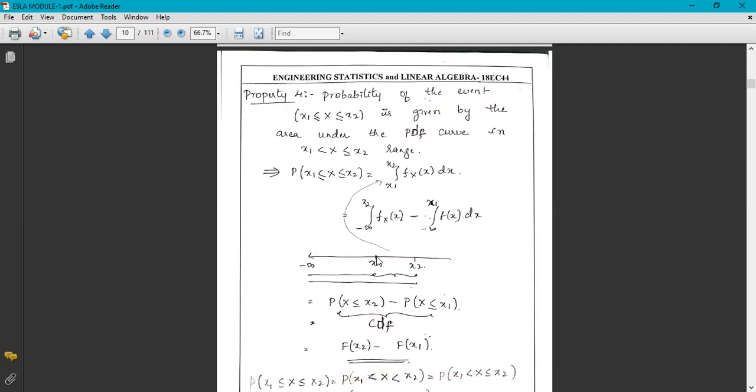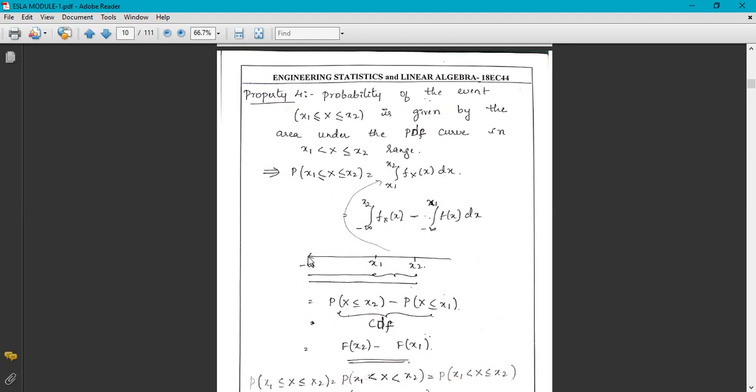We need the probability from x1 to x2, but we have the intervals minus infinity to x1 and minus infinity to x2.